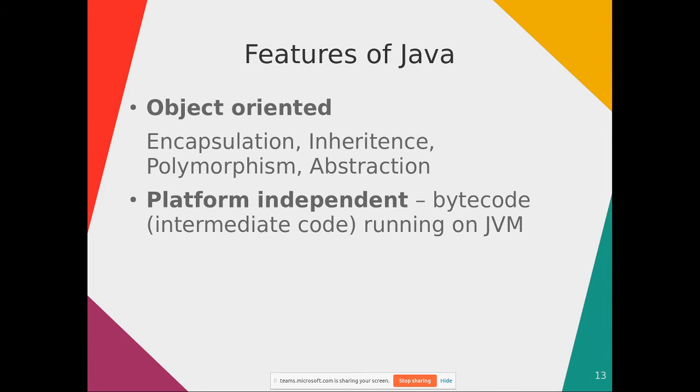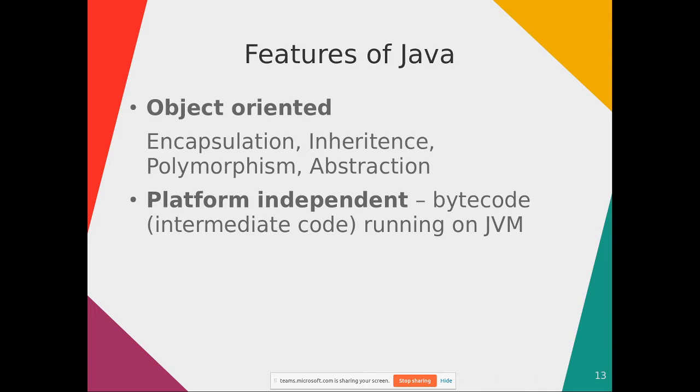The JVM will take care of how to convert the bytecode into the respective machine code for different hardware architectures, or maybe different software, OS or system kernels. So the same bytecode will be running on different devices.